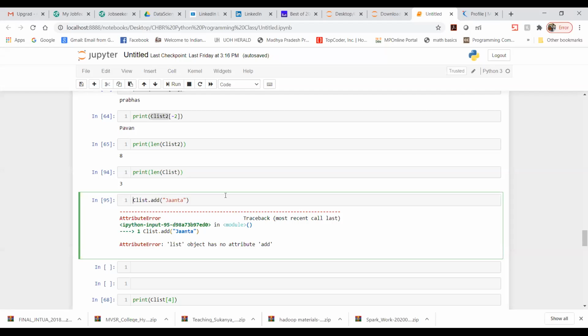Guys, I want volunteers to speak about this. I want to add a single item in a list. I wanted to know from you how exactly you can perform that. I need participation. Please at least give an attempt.